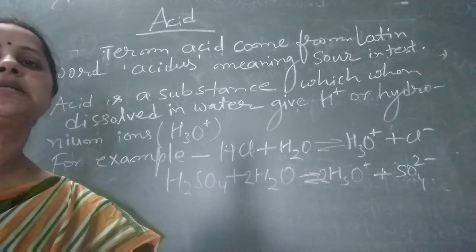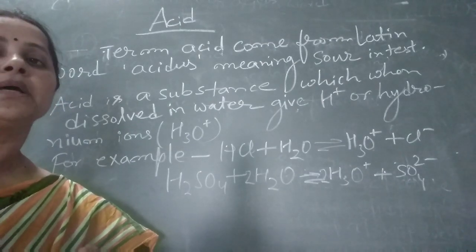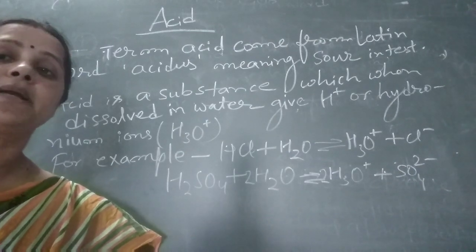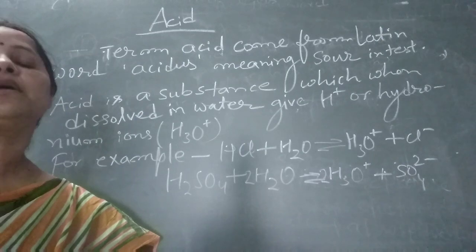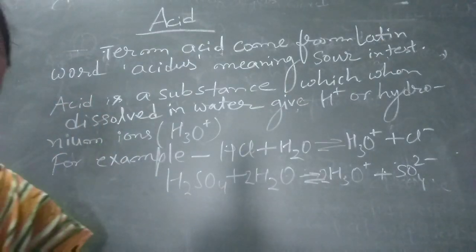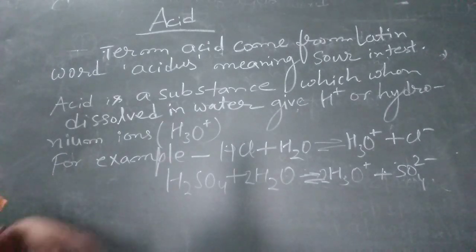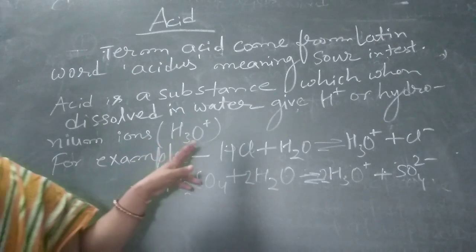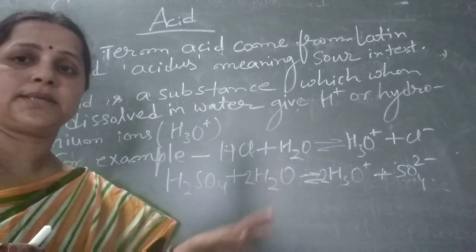Acid is a substance which comes from the Latin word acidus, meaning sour in taste. In chemistry, we define acid as a substance which, when dissolved in water, gives H plus or hydronium ion. The formula of hydronium ion is H3O plus.